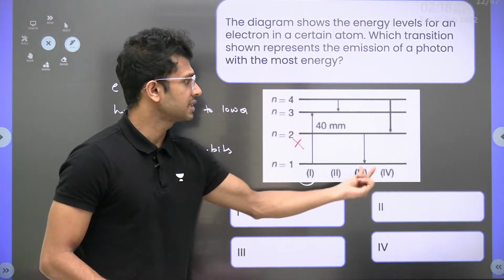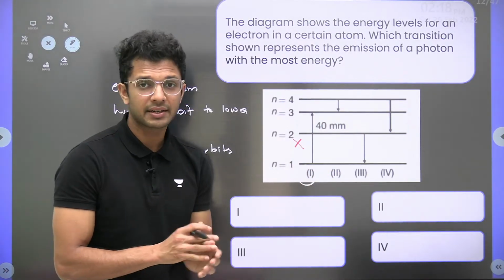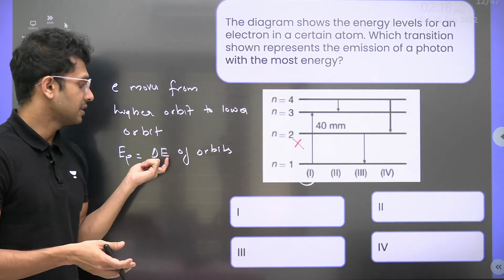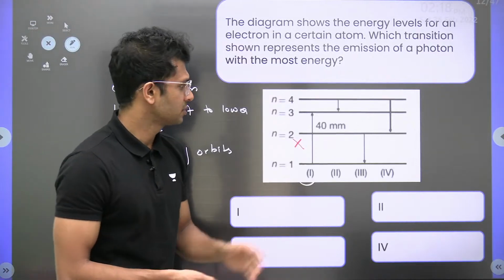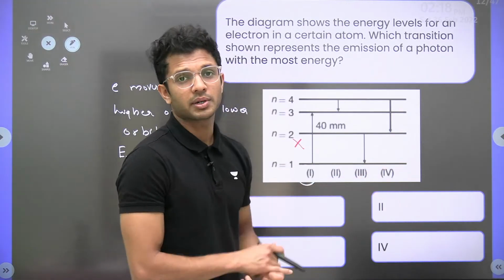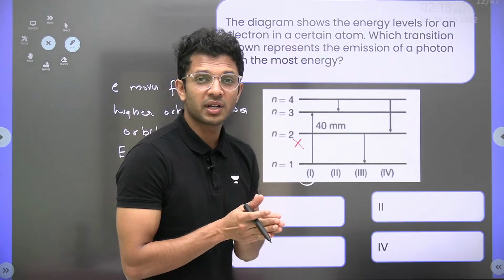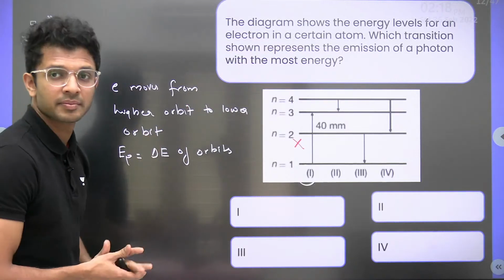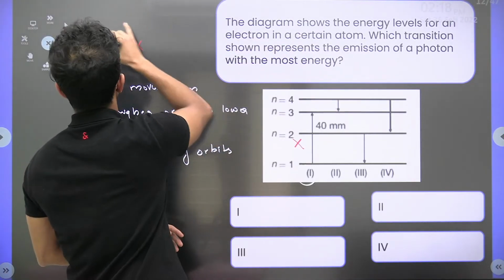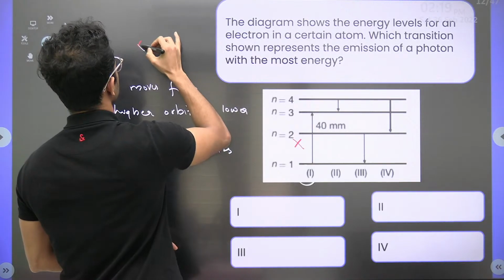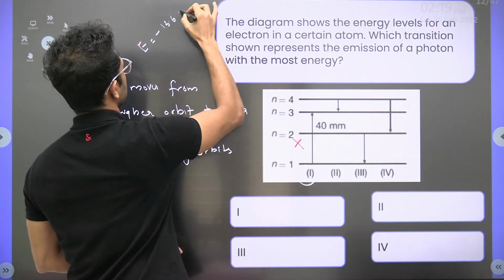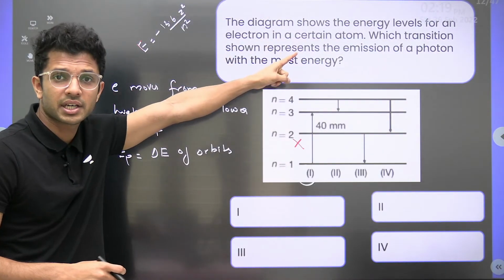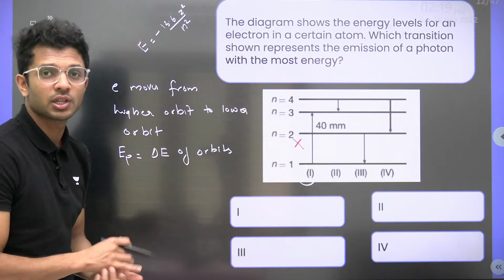Okay. Now in the remaining three cases, yes, a photon will be emitted. But the question is the one with the maximum energy. How will we find the one with the maximum energy? Where there is maximum difference in energy of orbit. So let us give energy to all the orbits. What is the formula to find the energy of each of the orbits of a hydrogen atom? Energy is equal to minus 13.6 Z square by n square. Z corresponds to the atom we are talking about, the atomic number, and n corresponds to the orbital number.